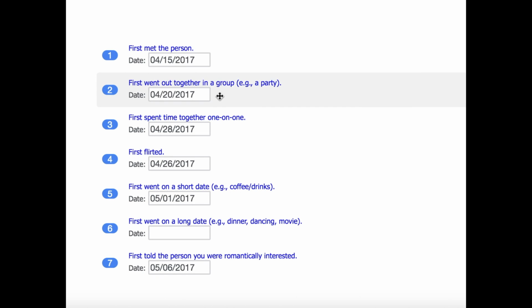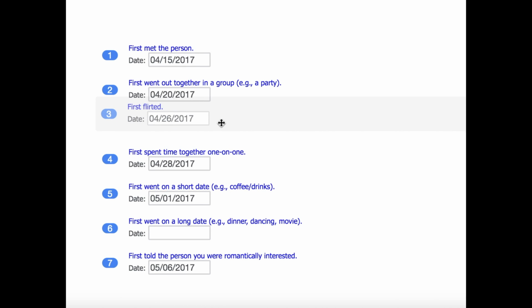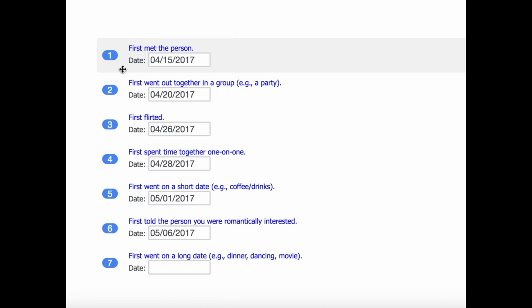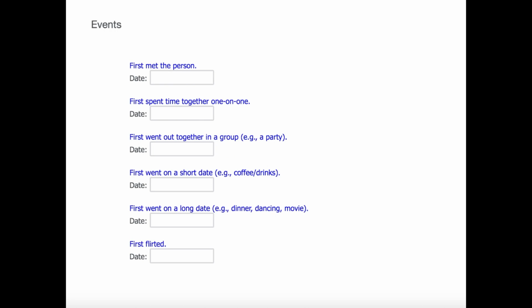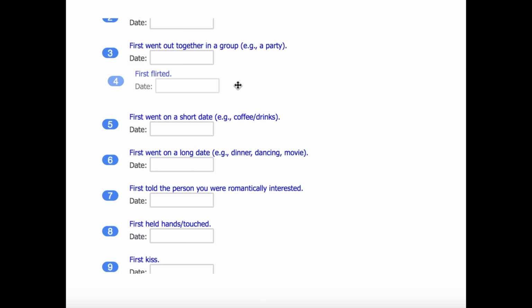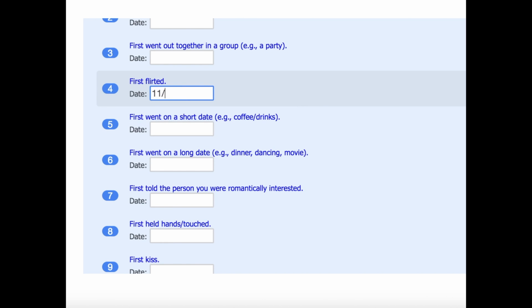Once you've entered dates for all the events that have occurred with your target person, drag and drop them into chronological order so that the event that happened first is at the top, and the event that happened most recently is at the bottom. It may help to use one event as a reference point for another. For example, if you remember that you first flirted with your target person on November 1st, 2016, you may be better able to estimate that you went on your first short date about a week later.